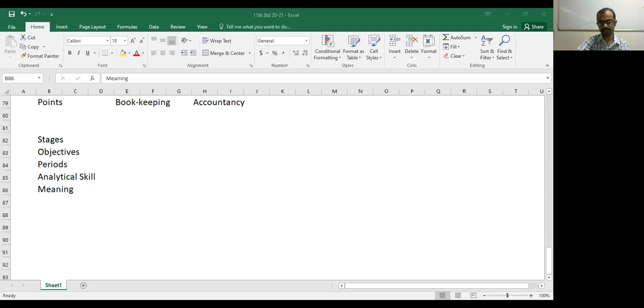So now again go ahead with the next part. Definitions. First one. Accountancy refers to the entire body of the theory and process of accounting, by Kohler. Okay, in short, what we can say, accountancy means it is the process of accounting. Accounting means recording the business transaction in the books of account systematically. Go ahead.